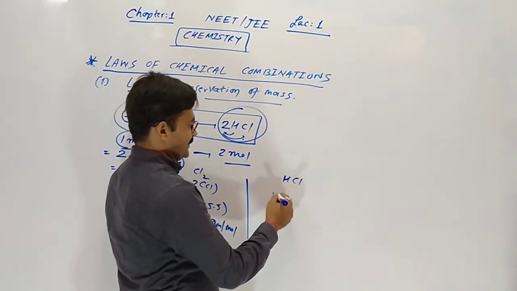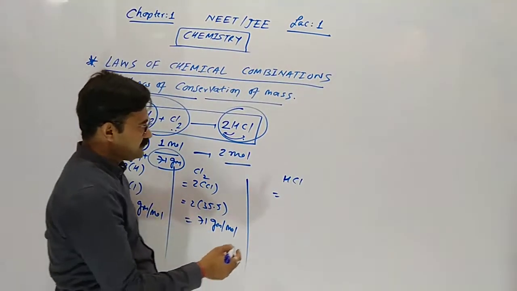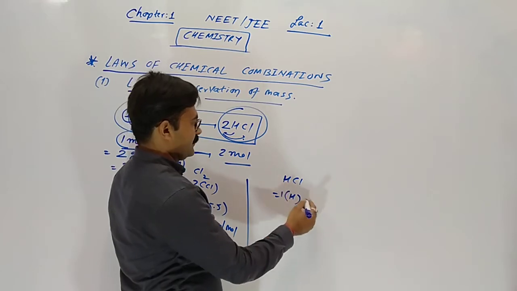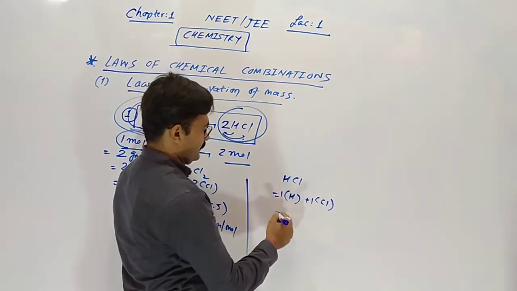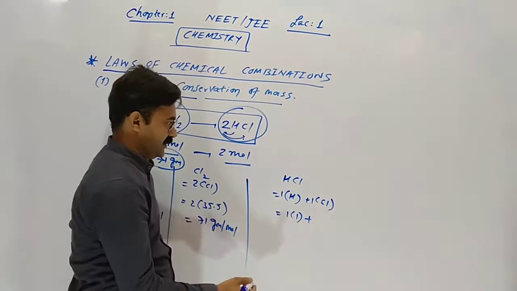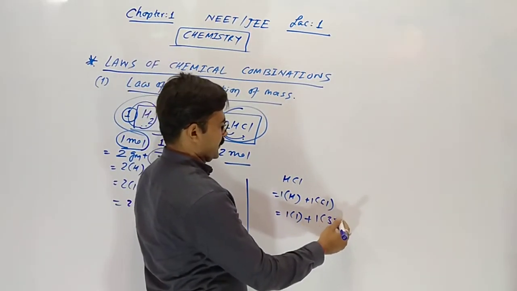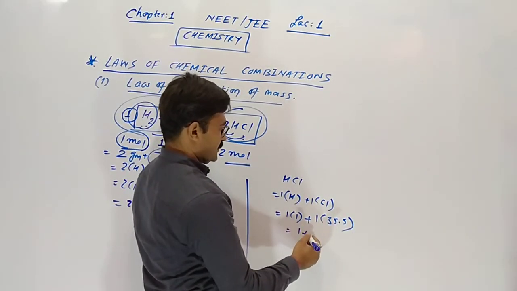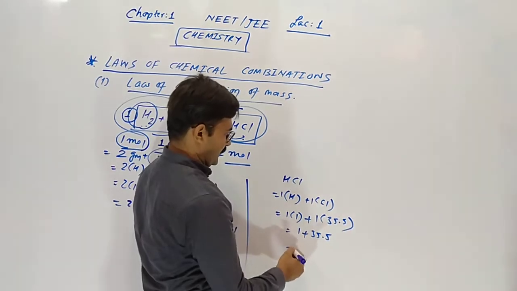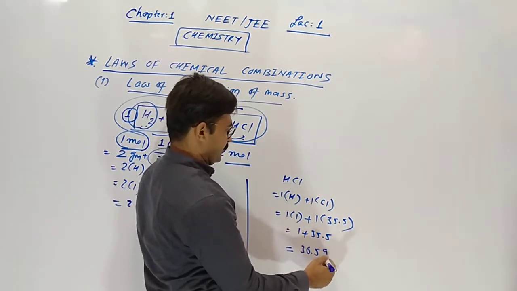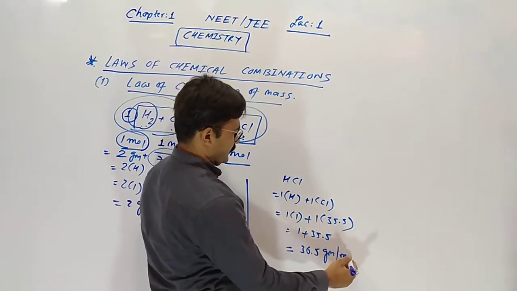Molecular mass of HCl, 1 hydrogen and 1 chlorine. Clear? Atomic mass of hydrogen is 1. Atomic mass of chlorine is 35.5. So 1 plus 35.5, which is 36.5 gram per mole.